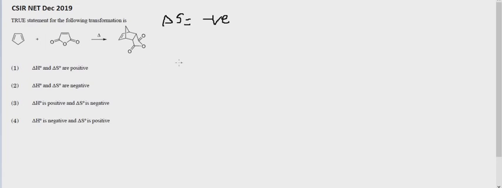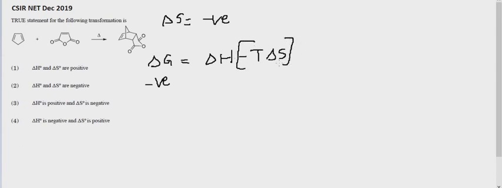We know that for a reaction to be feasible, delta G must be negative, and we know that delta G is given by delta H minus T delta S. As in this case delta S becomes negative, this whole term will become positive.